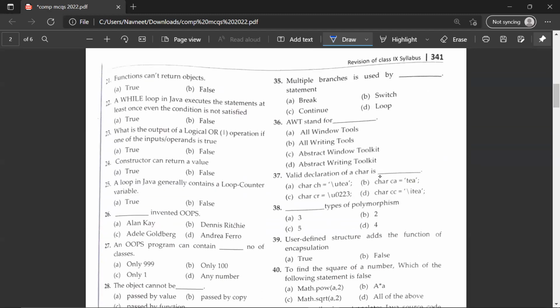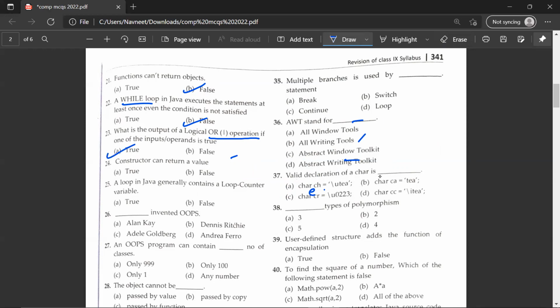Functions can't return objects. That is false. They can return objects. A while loop in Java executes the statements at least once, even if the condition is not satisfied. That is also false. What is the output of a logical OR operation? So the correct answer would be A, true.